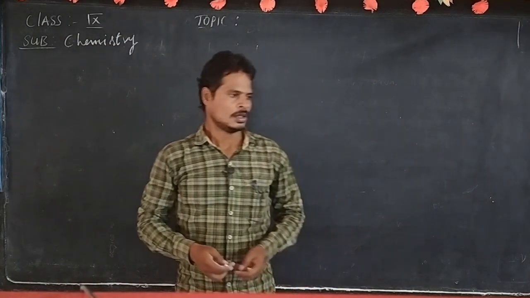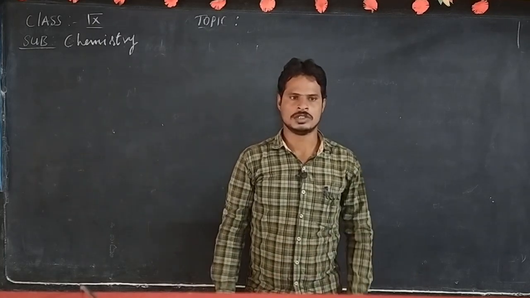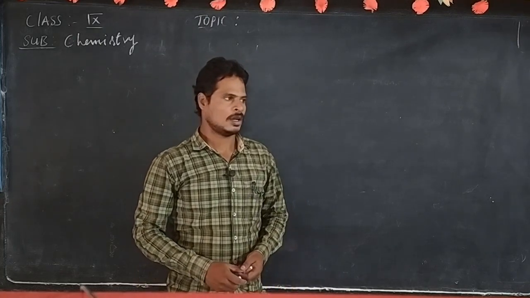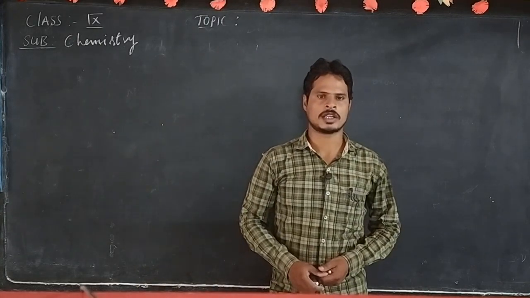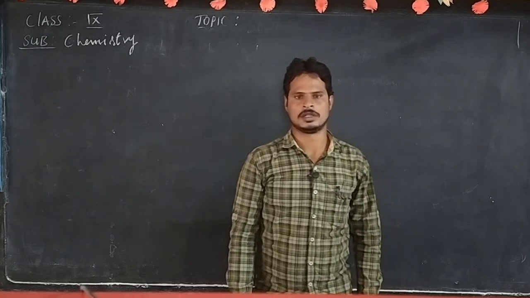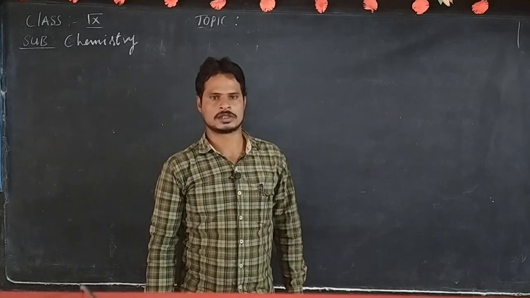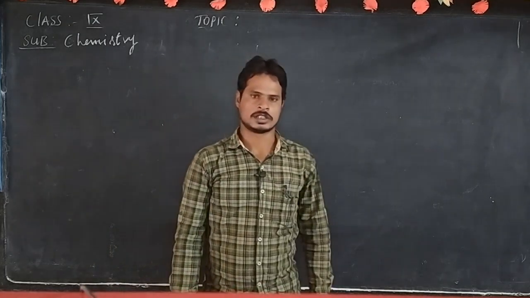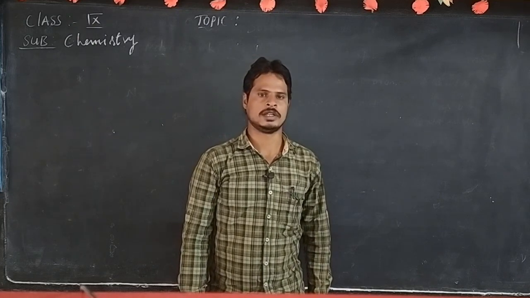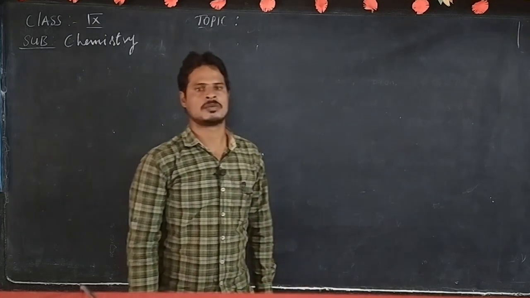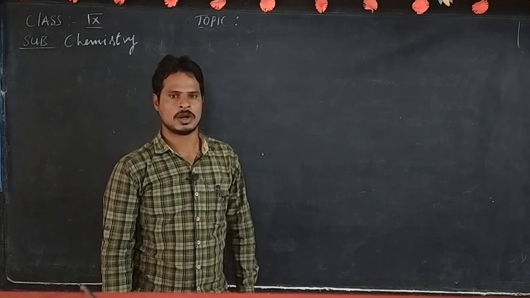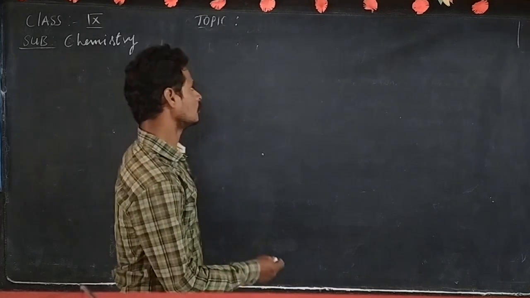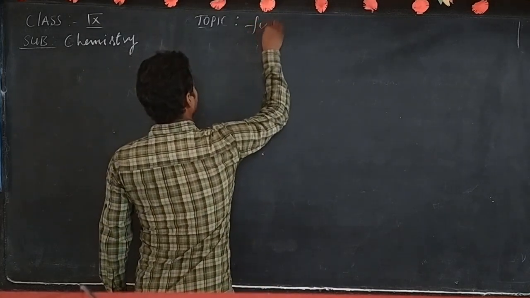Good morning, students. Last class we discussed John Dalton's theory, its merits and drawbacks. Later, it was found that the atom can be divided into particles. So what are the particles? J.J. Thomson, Goldstein, and Chadwick introduced the electron, proton, and neutron. These are called fundamental particles. So today we discuss fundamental particles.